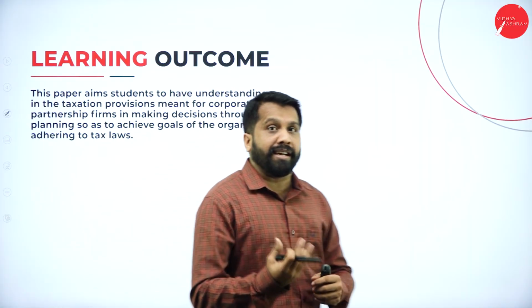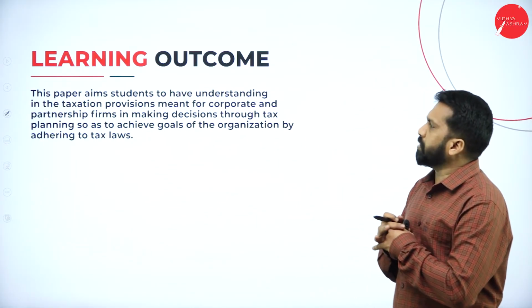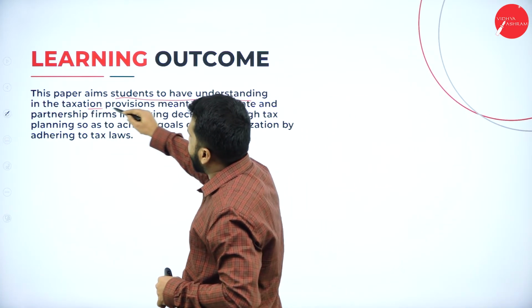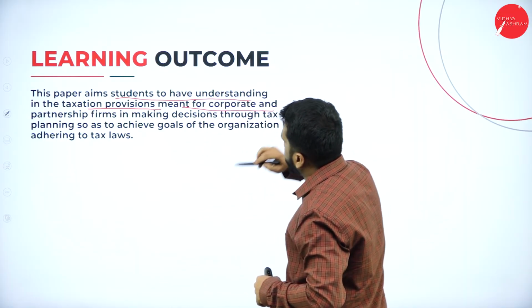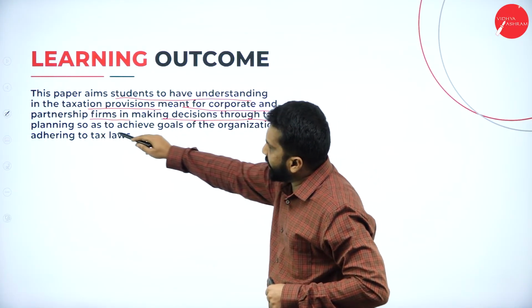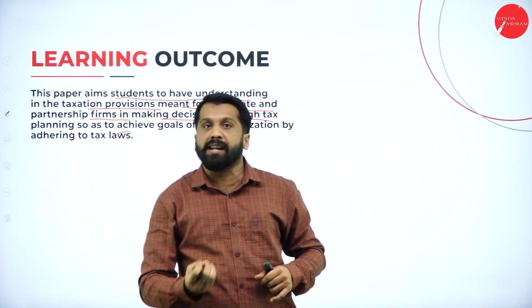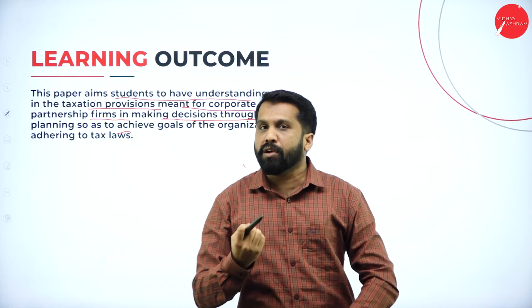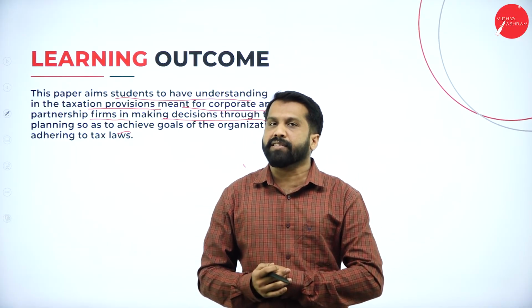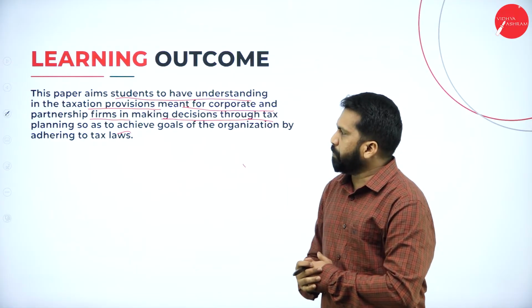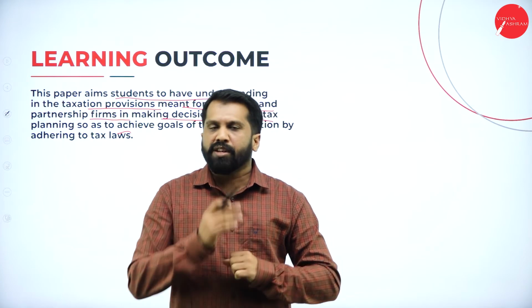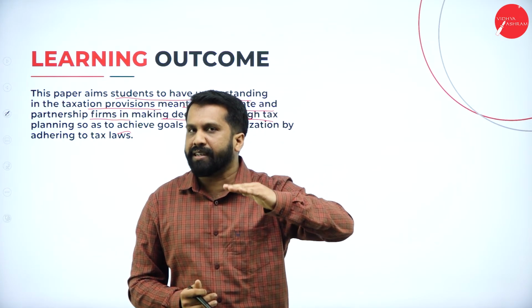What will be the learning outcome from this book? Learning outcome is very simple. This paper aims for students to have understanding in the taxation provisions meant for corporate as well as partnership firm in making decisions through tax planning. Normally, based on your return on investment, your profit, we decide whether to go for business or partnership. Now with the help of taxation also you can plan whether to go for company or partnership. You will understand better while doing one by one topics.